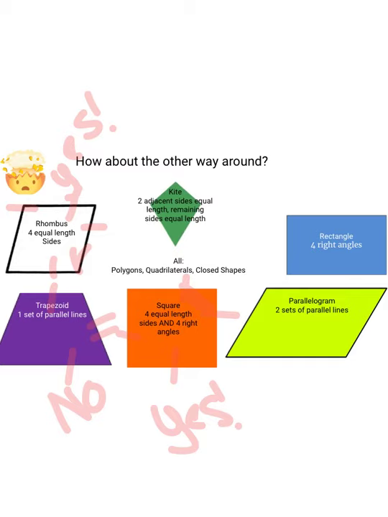What about a parallelogram? Does a parallelogram have two sides right next to each other that are equal length? Well, typically speaking, no. It has opposite sides that are equal in length. So a parallelogram typically is not going to be a kite. And a rectangle. Does a rectangle have two adjacent sides that are equal in length? Well, this side is the same as this side, and this side is the same as this side. It doesn't have any two right next to one another that are the same size, so I would say no, a rectangle is not a kite.